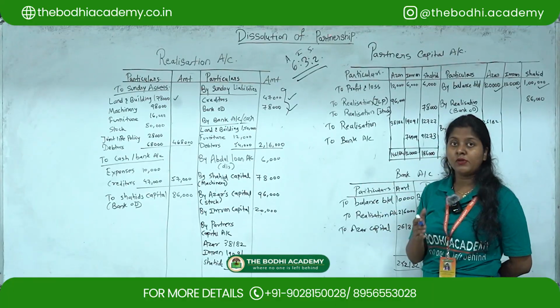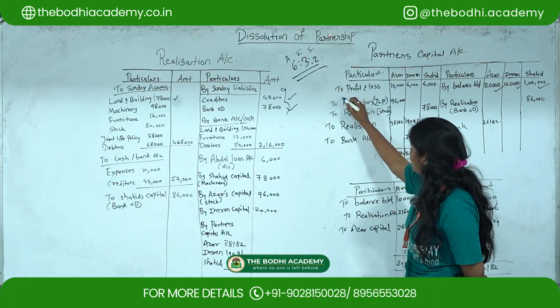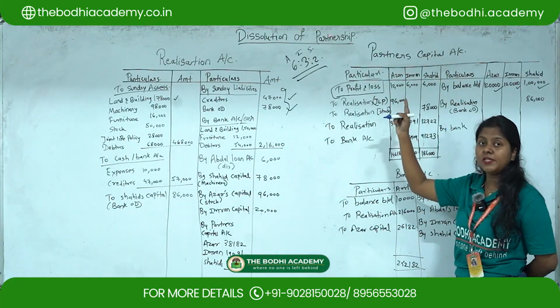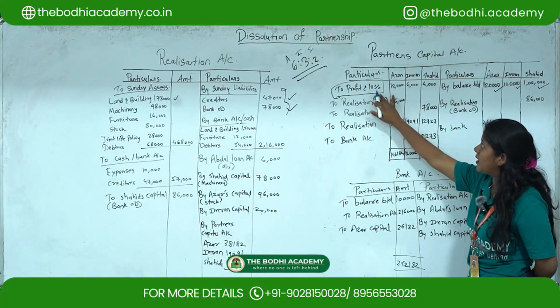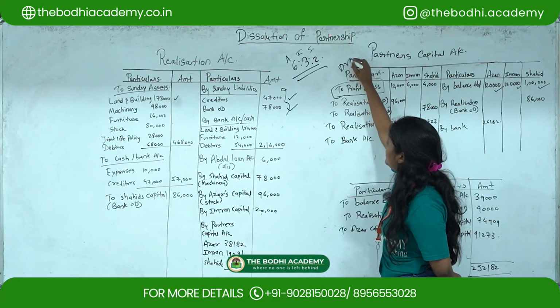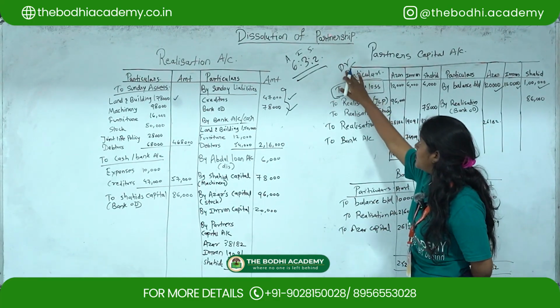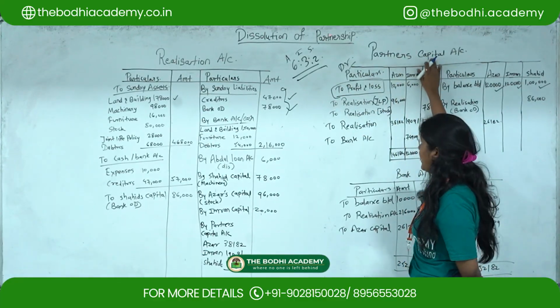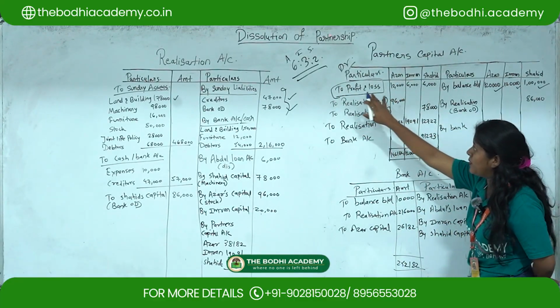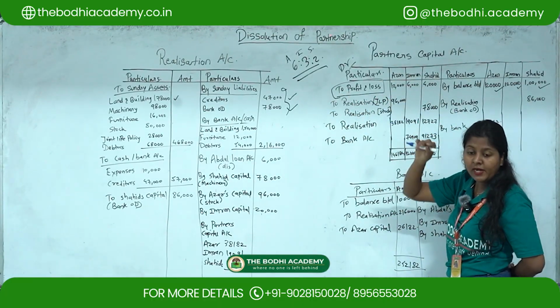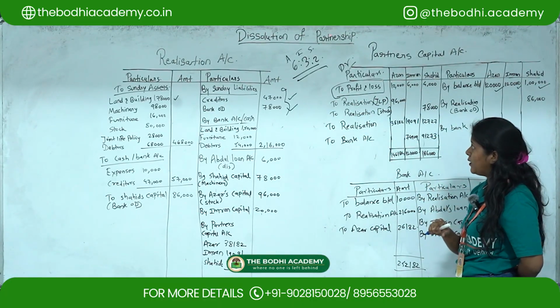So since it is given on the asset side, profit and loss account will come under the debit side of partners capital account. Since we distribute this to the partners, it will come over this side, debit side. Now since here it is given on the asset side, it will come under the debit side of partners capital account. So here you have to distribute this in this ratio 6:3:2. So profit and loss total amount they have given as 22,000.